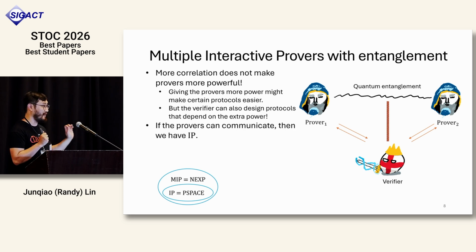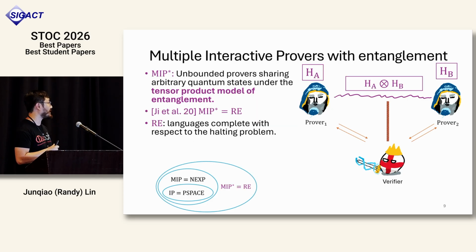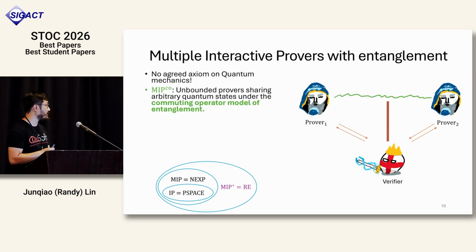And if you really want to think about it, if we give the provers the power to talk to each other, then the verifier cannot really cross-reference them with this cross-referencing string, and we really just have one prover interacting, and hence we have IP instead. Hence, it's actually really surprising that when you give the provers this tensor product model entanglement, the verifier can all of a sudden verify the halting problem, or any problem in RE, which is a class of problems that is complete with respect to the halting problem. Okay, so that's MIP star.